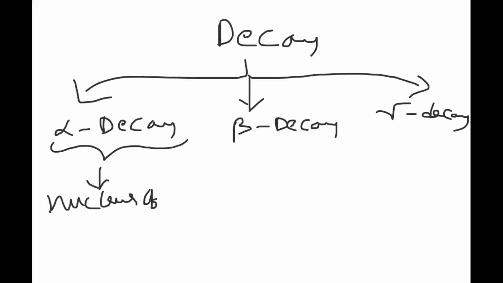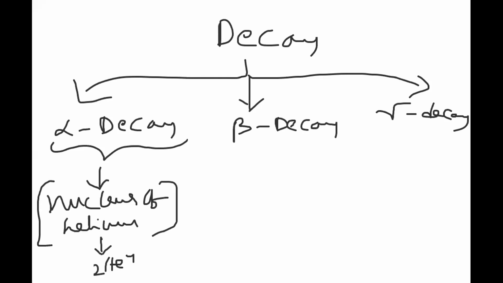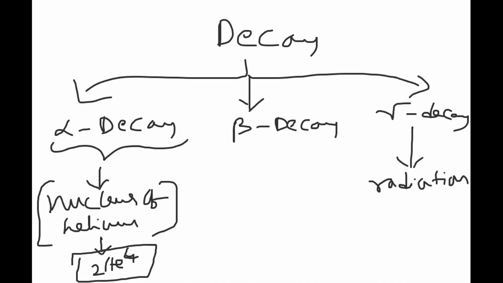Don't call it helium, call it the nucleus of helium. We write the symbol 2He4. Gamma decay is a radiation, where energy is emitted in the form of a photon. We'll see about that later.